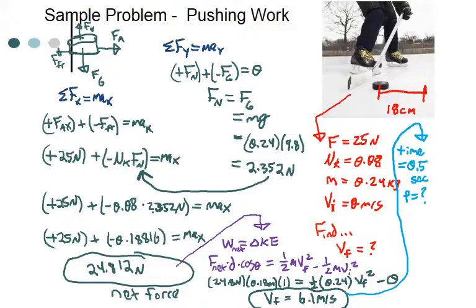Let's say it took 0.5 seconds to hit this hockey puck, and we want to find the power output by the player. So, we just take the work done by the player, which is 25 newtons times 0.18 meters, and divide by the time, and we get the power output of the player.